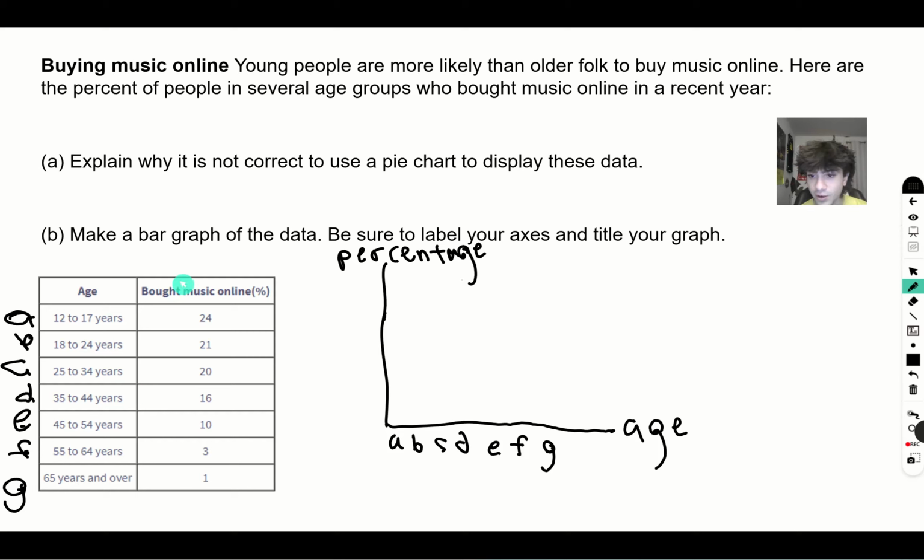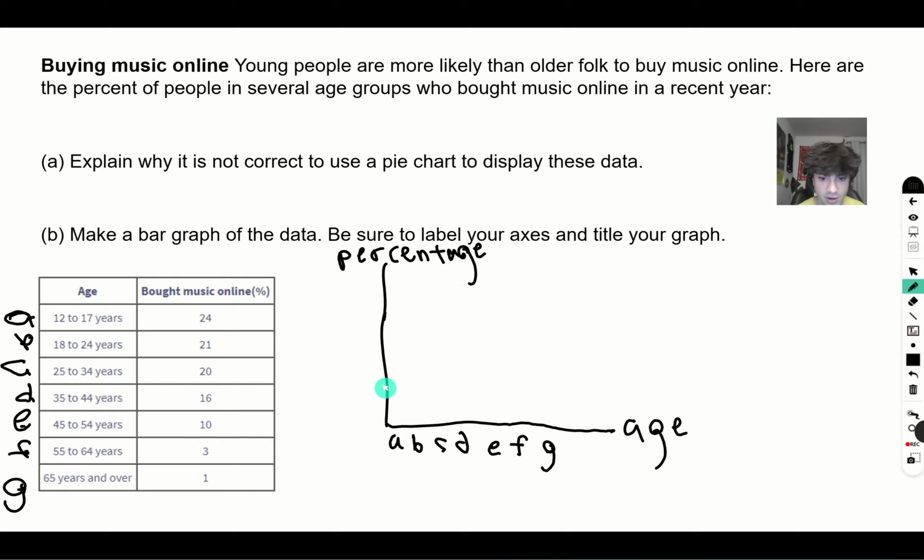And then we have our bought music online, right? So we can see that the top number we have is 24. So we're going to want to have 24 be somewhat up over here so that the bar graph looks fuller.